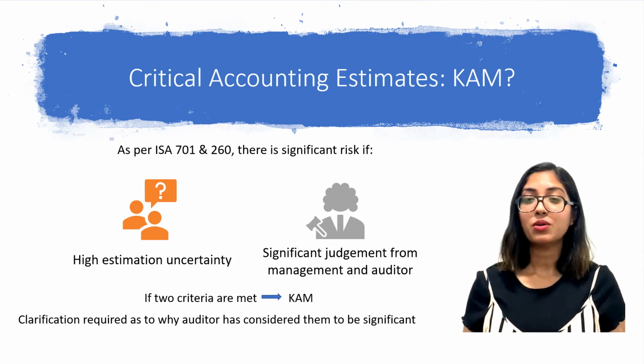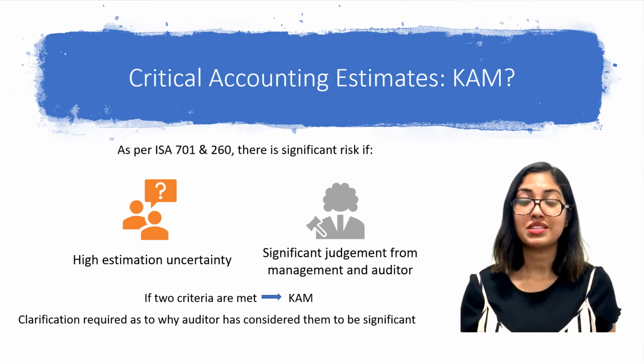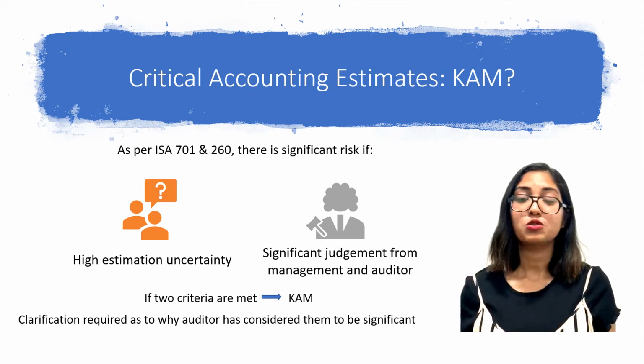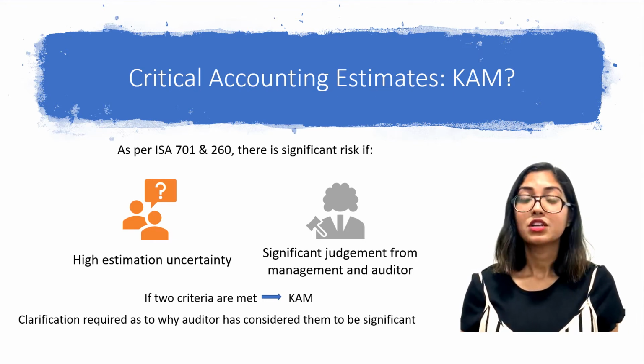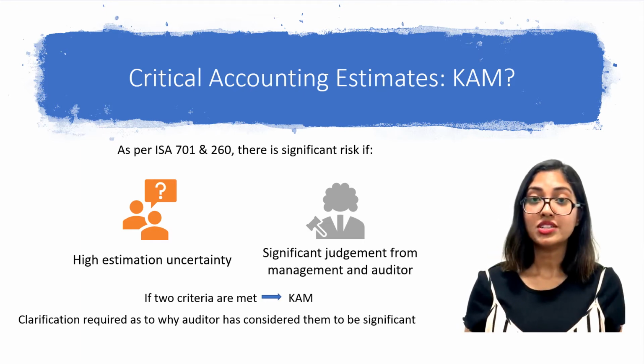They also are required to clarify the reason for which they chose this to be significant, and say how this issue was addressed in their audit report. This will reduce information asymmetry between the readers and the auditors.